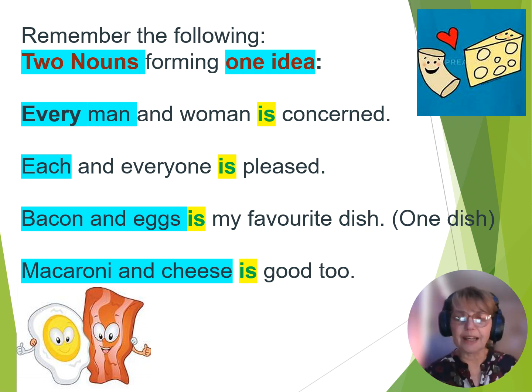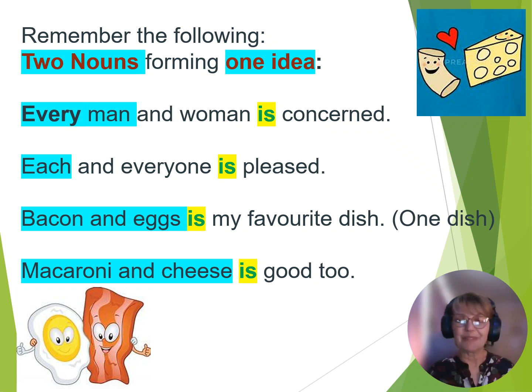When two nouns form one idea, then it's a little different. If we look at every man and woman, every tells us that this is one idea. So we then say is concerned. Each and everyone is pleased, because here again the two nouns form one idea.